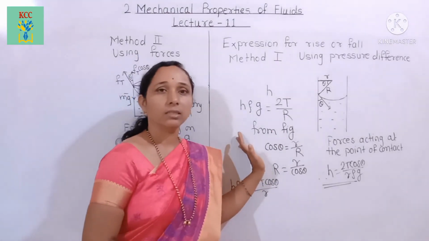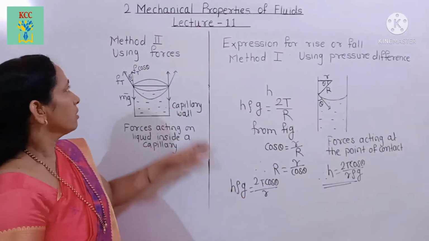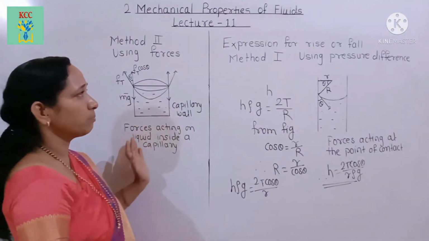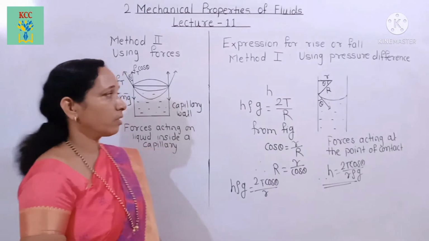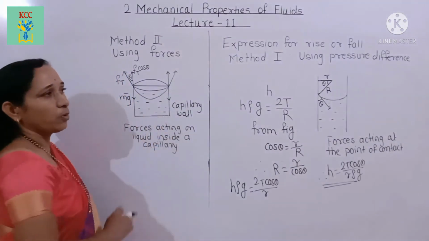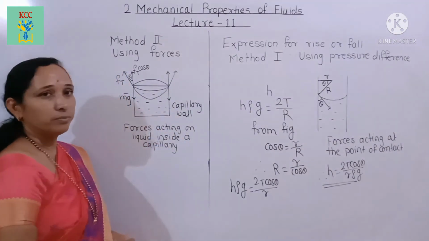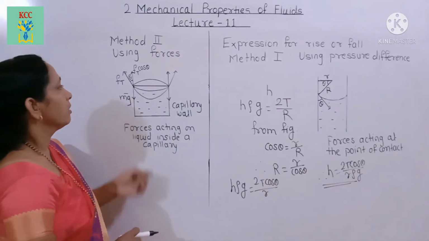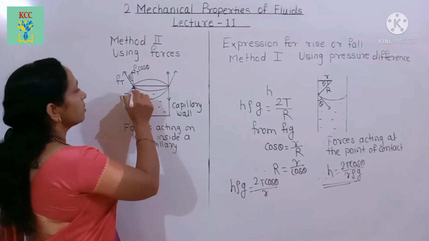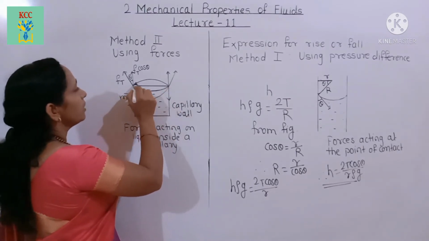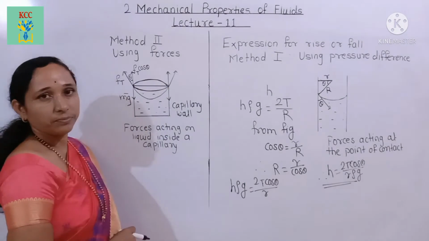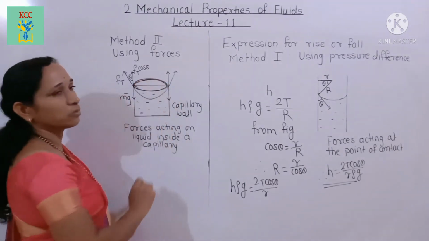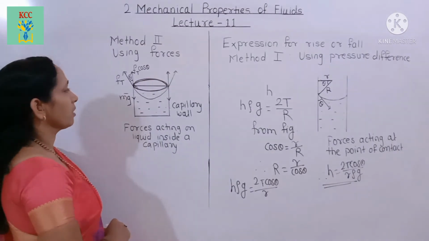Now we see the second method, that is, using forces. We derive the expression for rise or fall using the forces. Suppose this is a capillary tube. This is the liquid level in the capillary tube, and here is the liquid in the capillary tube in contact, and it is circular, that is, the circumference of a circle.